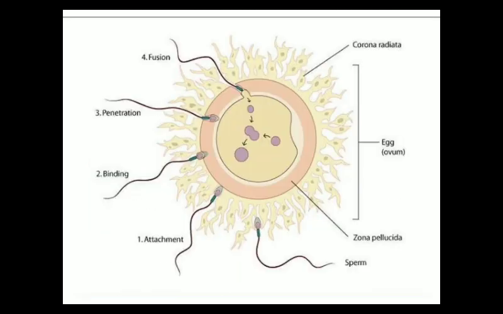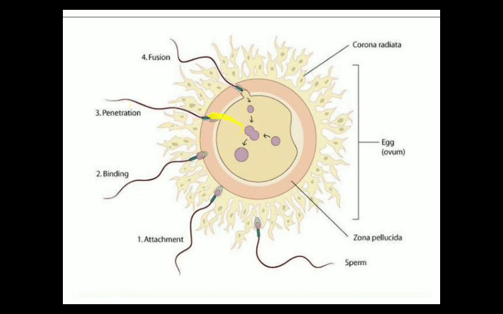So in this diagram you can see that this particular sperm will first approach the female gamete, then finally attachment takes place. The head part of the sperm will come in close contact with the zona pellucida region, then binding takes place. The head region, especially the acrosome part of the sperm, will bind with the zona pellucida region. In this diagram you can see that after binding, penetration will take place.